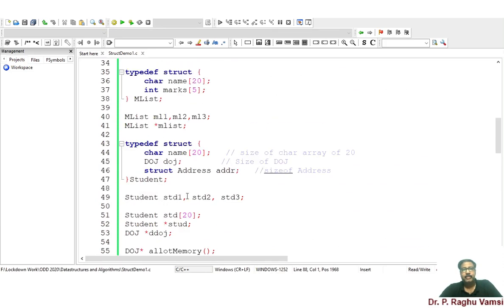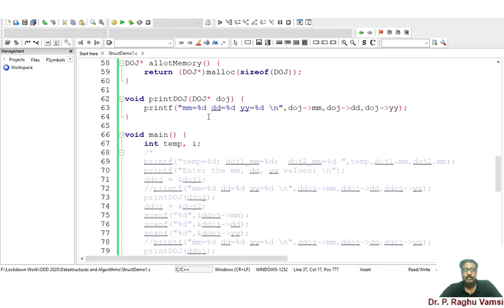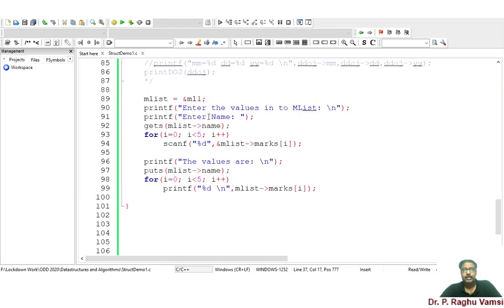With the help of a structure pointer, I am going to read the marks and also print them onto the screen. If you are not using the pointer variable, then directly via the dot operator you can read or print the value.